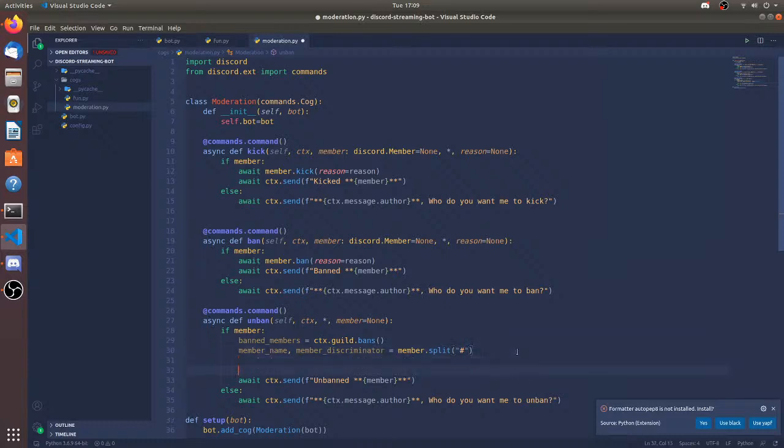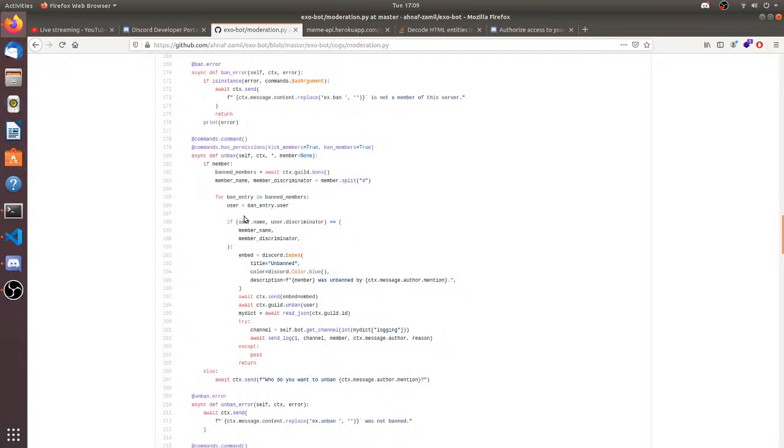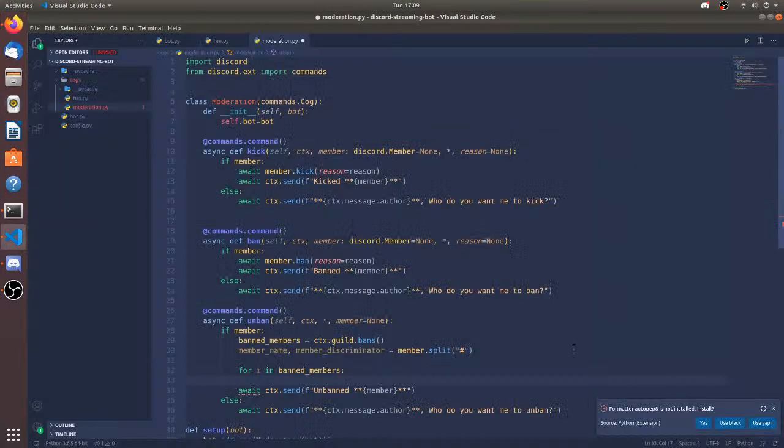Member.split. Dang it. So for i in banned members, for user, right? Is this a user? Yeah, so user is going to be i.user.